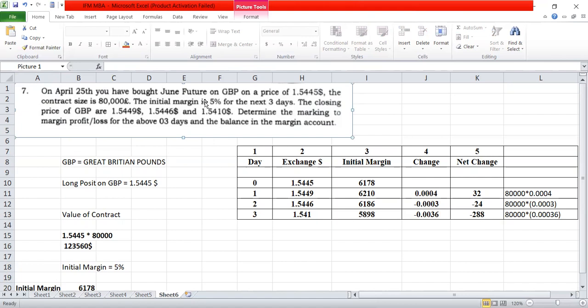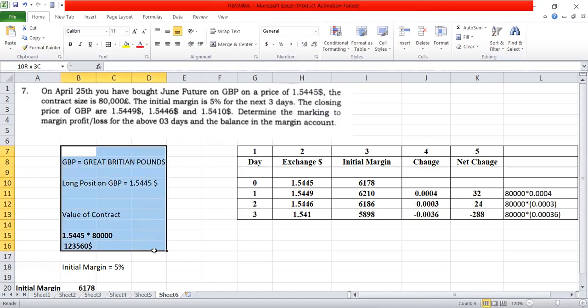So margin means the extra interest or extra income they are earning for the next 3 days, which is 5%. The closing price of GBP in the next 3 days will vary day by day. You can see $1.5449 and $1.5446 and $1.5410. So it's varying every day because it is a foreign exchange market, it's volatile in nature. So okay, determine the marking to market profit or loss for the above 3 days and the balance in the margin account. We have to see how much margin they have made, and what will be the profit and what will be the loss.